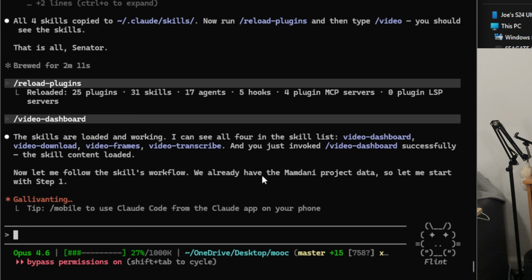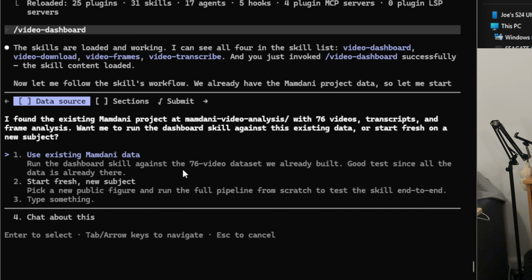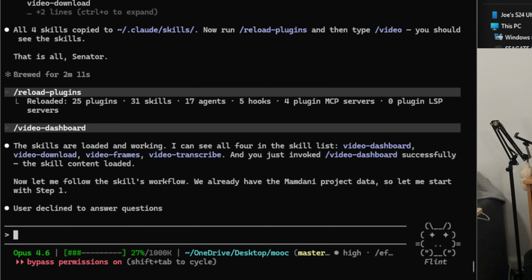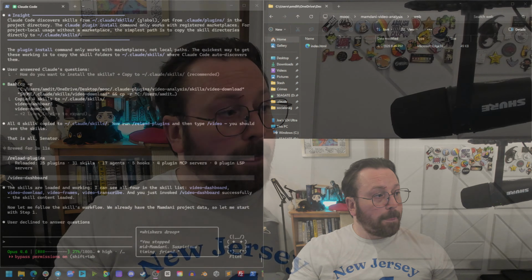Now let me follow the skills workflow. We already have the Mamdani project data, so let's start with step 1. And here we go. We're launching into it again for building a dashboard. Boom, look at this. Okay, so I'm going to exit this, and that's it.